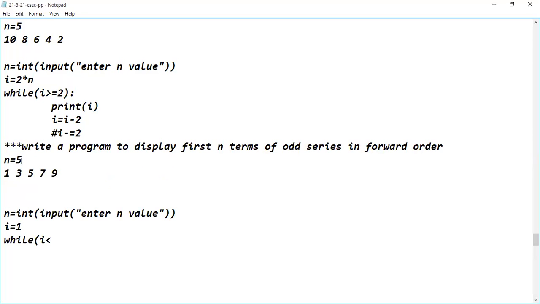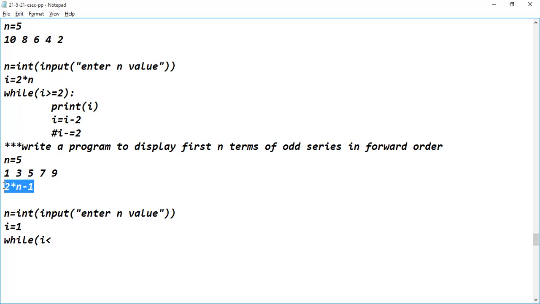If I want to find the third term, can you generate the formula here? 2 into n plus 1. So let us suppose I need the third term of this particular odd series. If I am substituting 3 here, 2 into... sorry, not 2 into n plus 1. Here we have to write 2n minus 1. So 2 into 3 minus 1. What's the value? 5. 2n minus 1 is the formula.